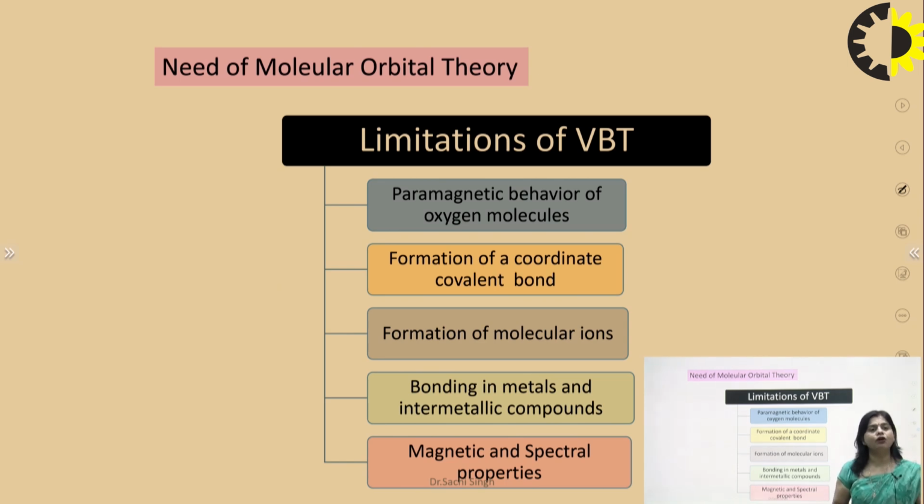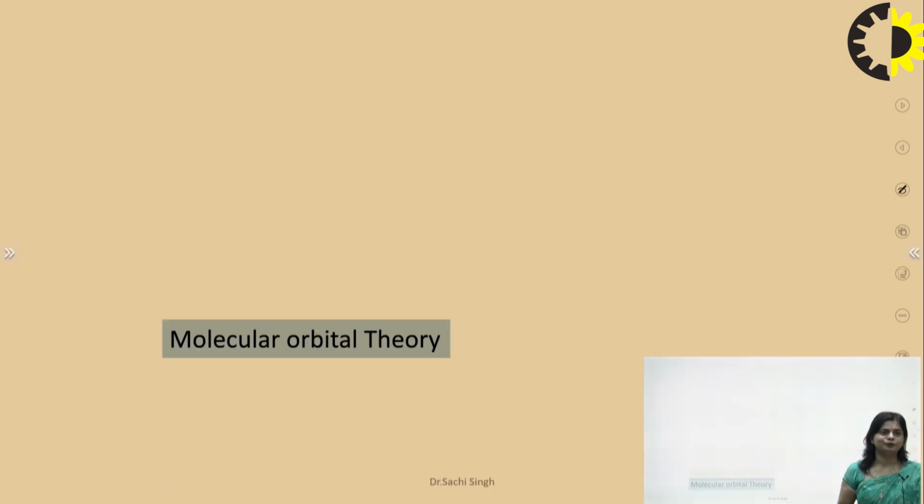The formation of coordinate covalent bonds is not explained by VBT. The formation of molecular ions, suppose H2 plus, O2 minus, is not explained by VBT. Bonding in metals and intermediate compounds, and magnetic and spectral properties are also not explained by the valence bond theory. That's why we need a new, advanced theory, that is molecular orbital theory.